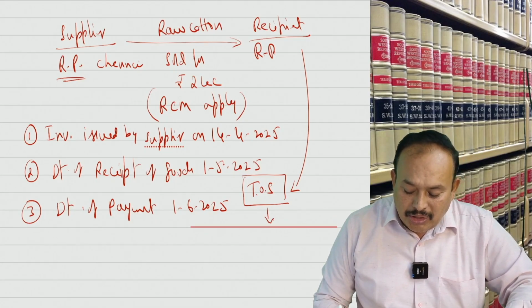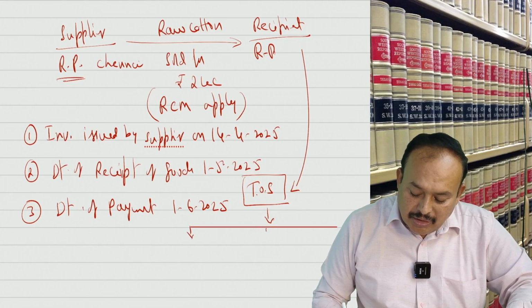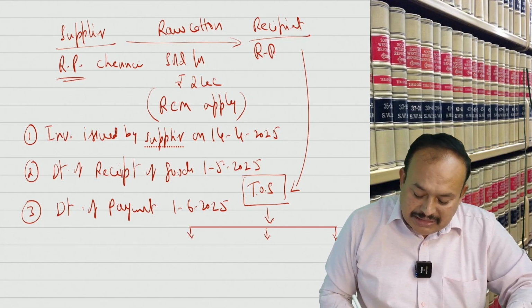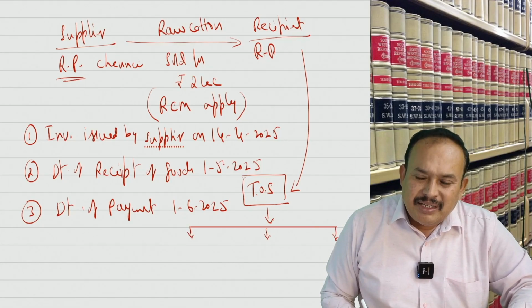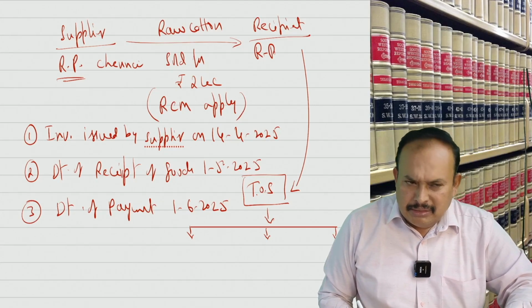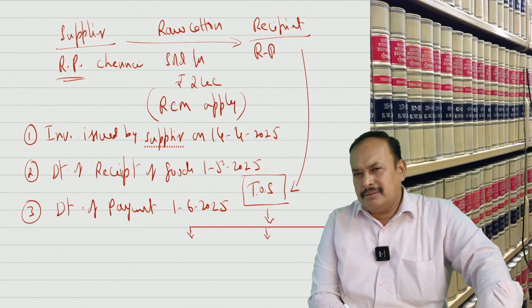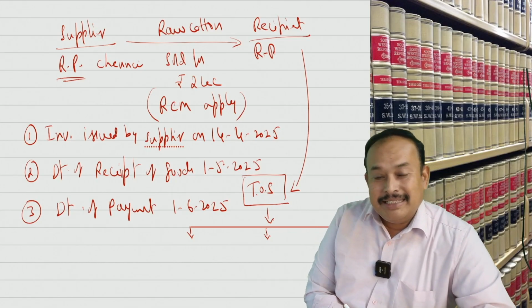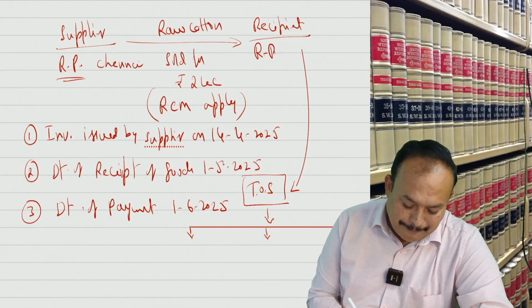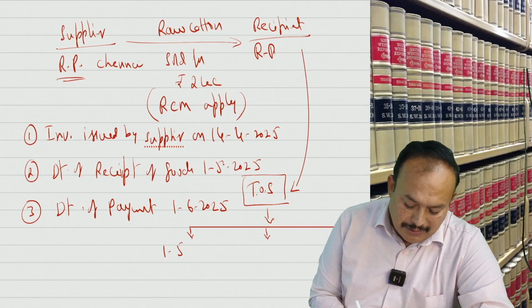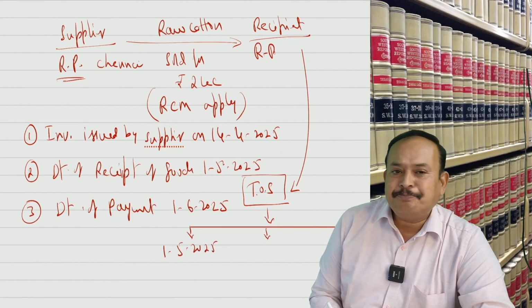In that case, what is the time of supply for the recipient? There are 3 events that should be checked. First event, the date of receipt of the goods: received on 1/5/2025.